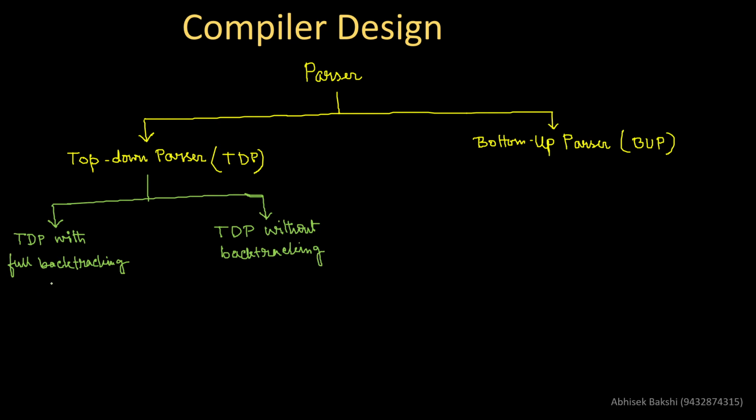So this is basically only one category, that is the brute force method. So we'll not go into detail on this part, but this side is very important, because TDP without backtracking is actually categorized again in two ways.